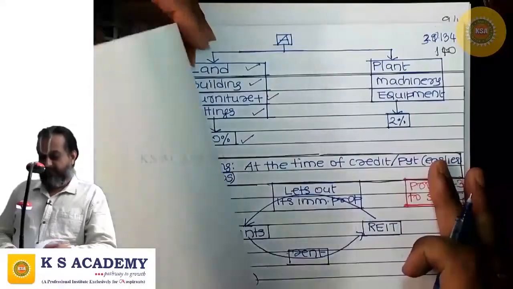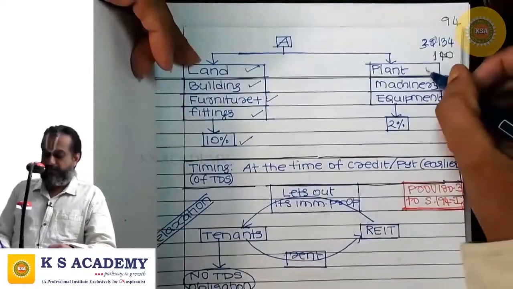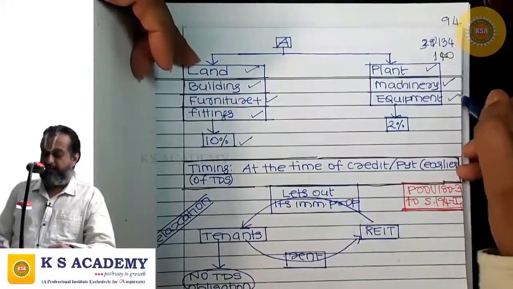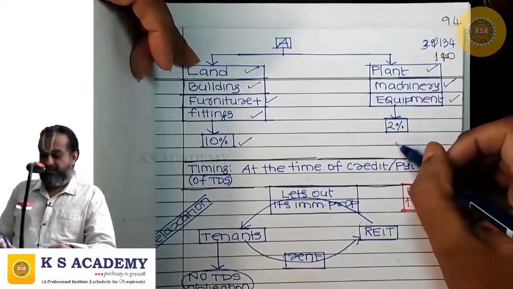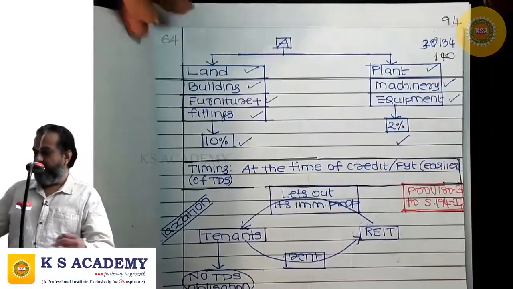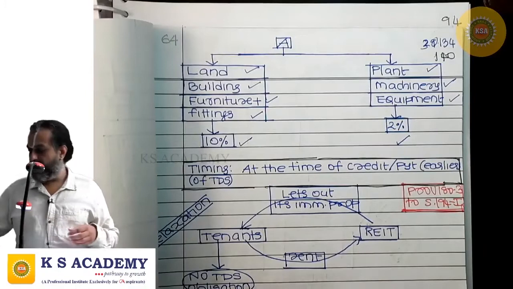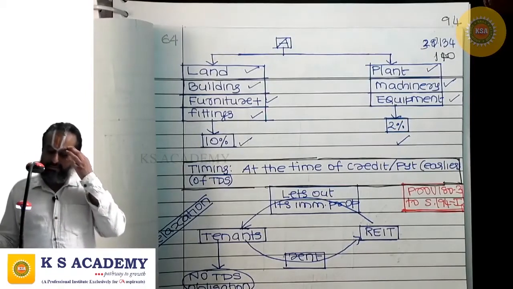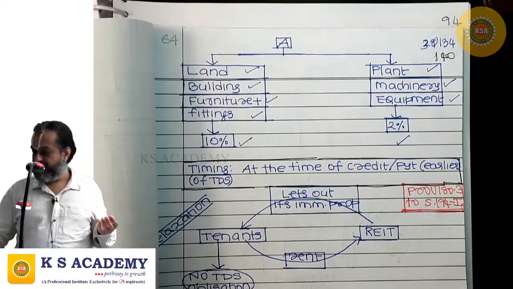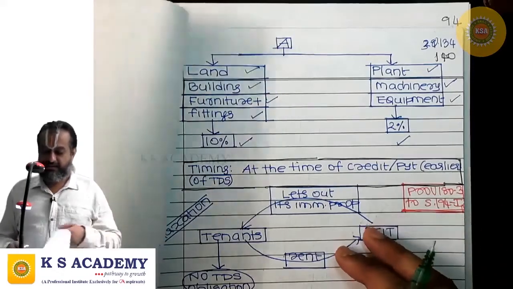But if the rent is for use of plant, machinery or equipment, then the TDS rate is 2%. Tax shall be deducted at source at the time of payment or at the time of credit to the account of the payee in the books of accounts of the payer, whichever is earlier.